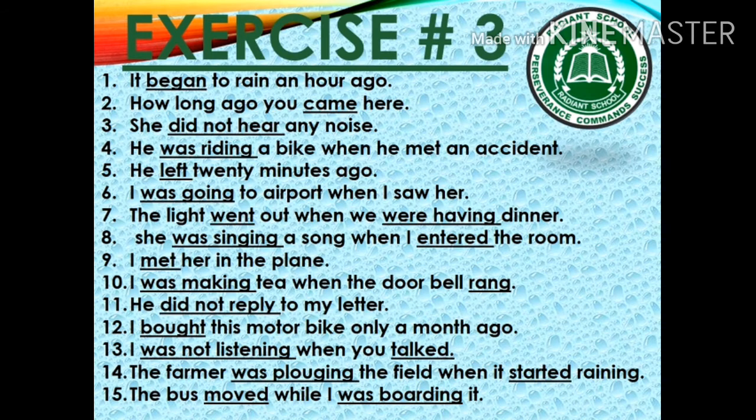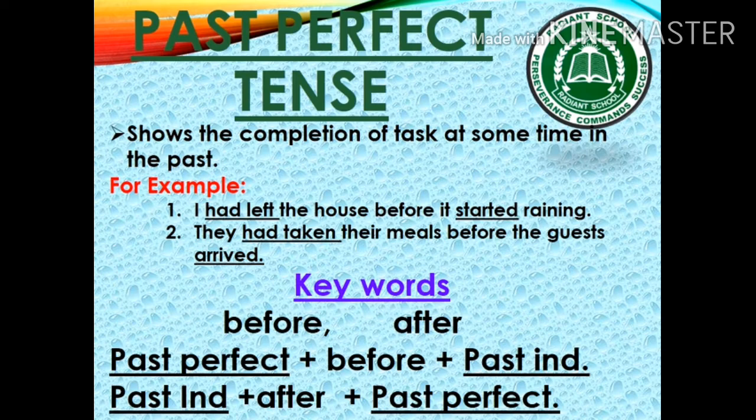Good. Past perfect tense. This tense shows the completion of a task at some time in the past. For example, I had left the house before it started raining. They had taken their meals before the guests arrived. The keywords for past perfect tense are before, after.